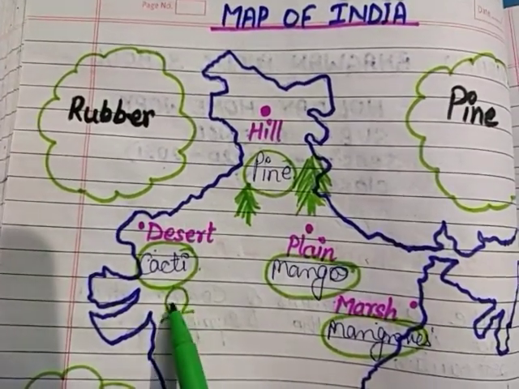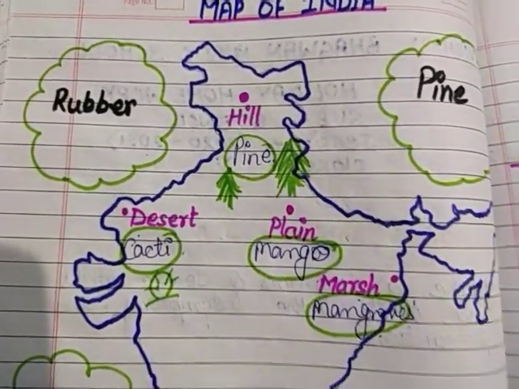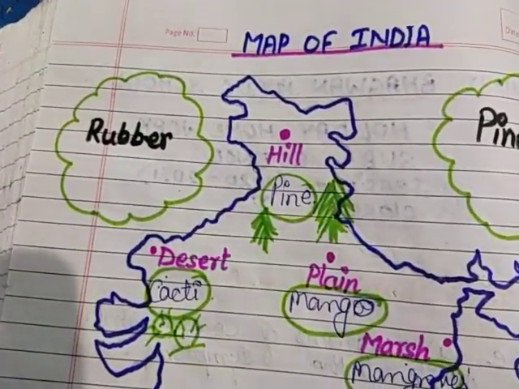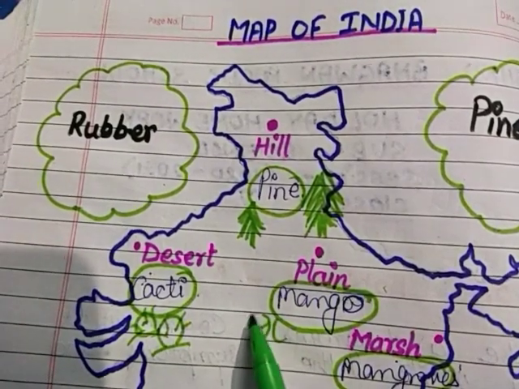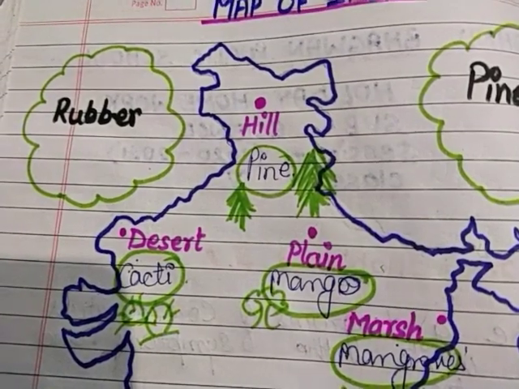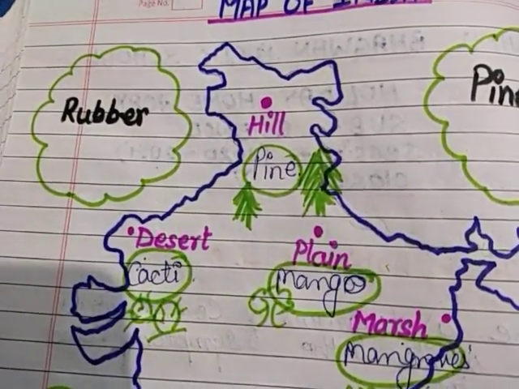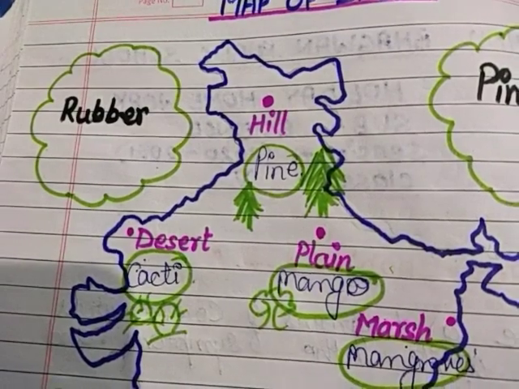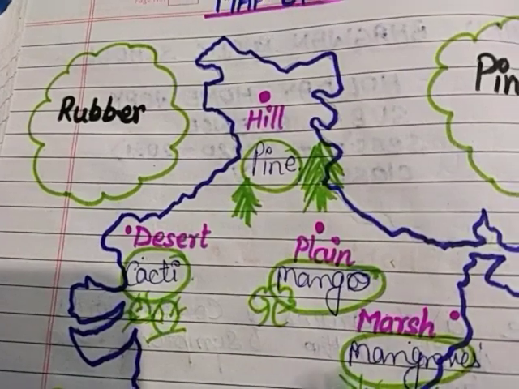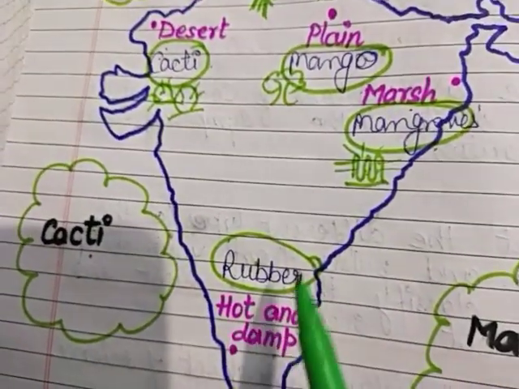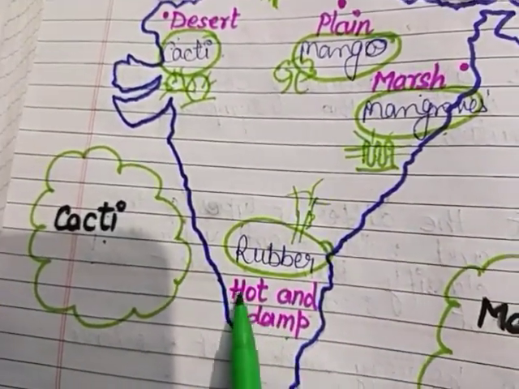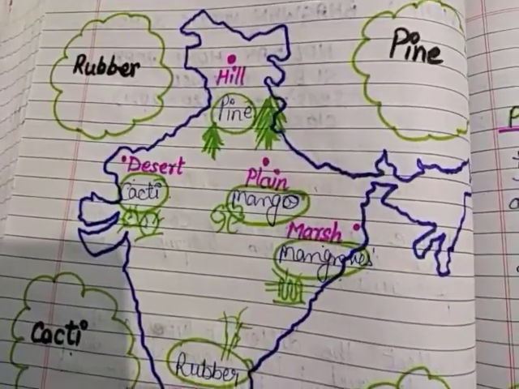You know the cactus plant? Yes, this is the example of cactus plant. These are the spikes. The mango tree you have seen, the normal kind of tree. The mangroves have pneumatophores. The roots out of the soil have so many fine pores, they can easily take oxygen directly from the atmosphere. Now the rubber plant is a normal type of tree which is completely suitable for the hot temperature. So this is all about the exercise.